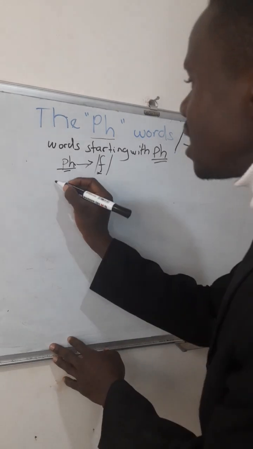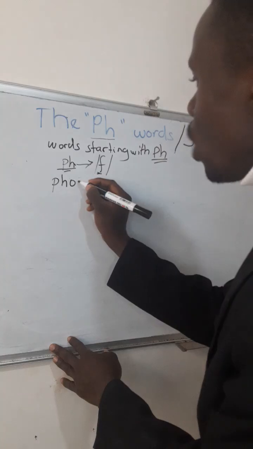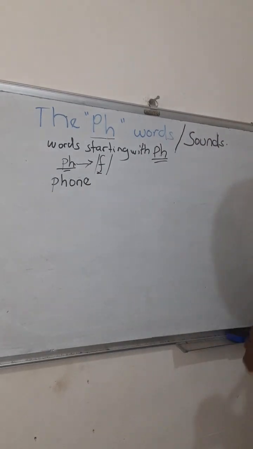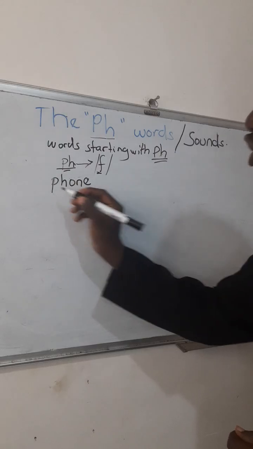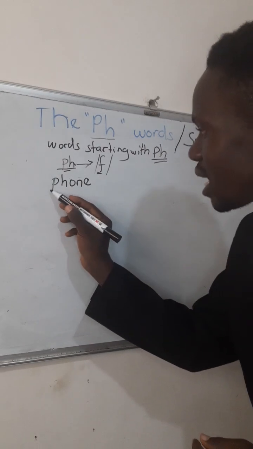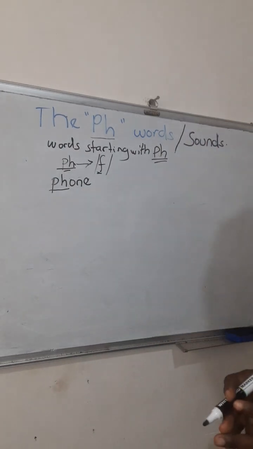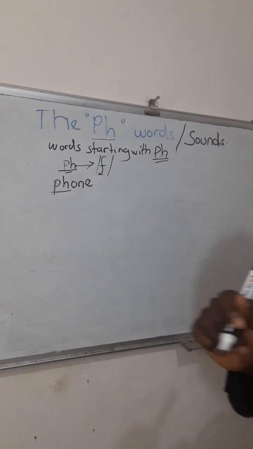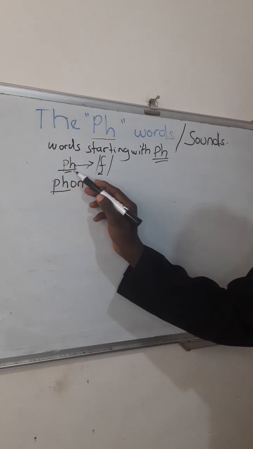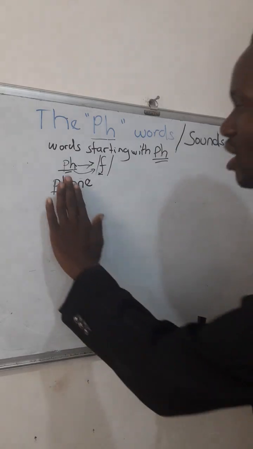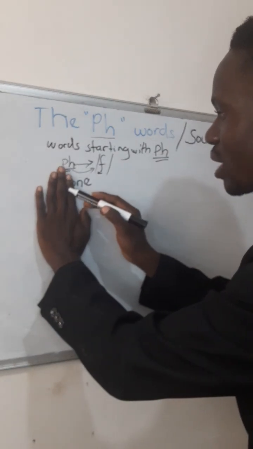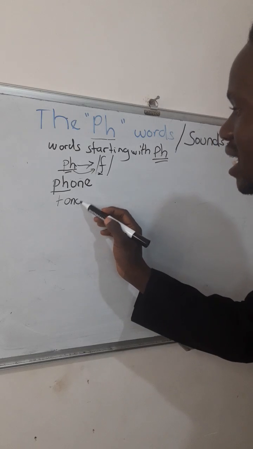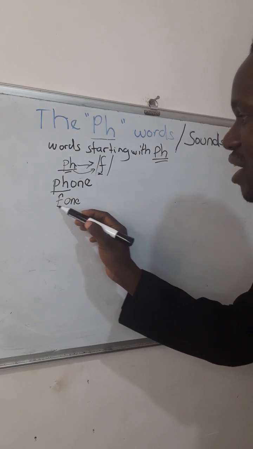I have a word like PHONE. Of course, this is an English word, but it starts with PH. PH yesoka kuchine chigamba. How do I read this word? Don't forget, I told you that PH carries that F sound. It is as if you've placed F here. Okay? So if here we have F and O-N-E, we are going to read as phone.